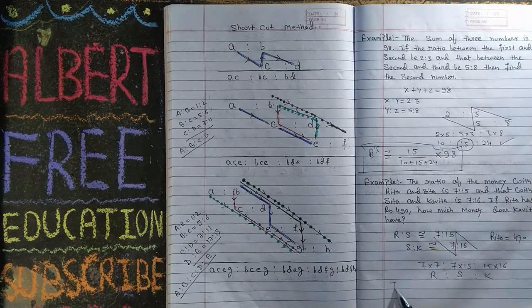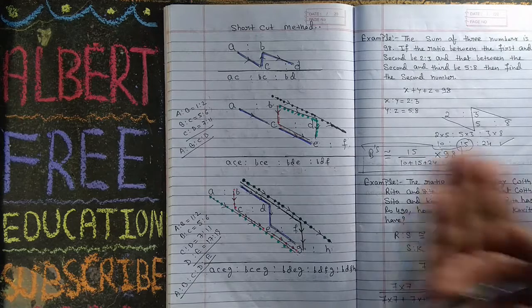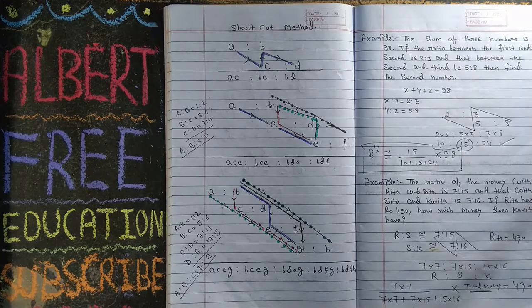So Rita's money is 7 into 7 upon the sum of all this, 7 into 7 plus 7 into 15 plus 15 into 16, into the total money, is equal to Rita's money. Now you can find the total money. If you have the total money, then you can find Sita's money and Kavita's money. Very simple. We have to use the same method. I think that you understand. This is your work to complete the task.